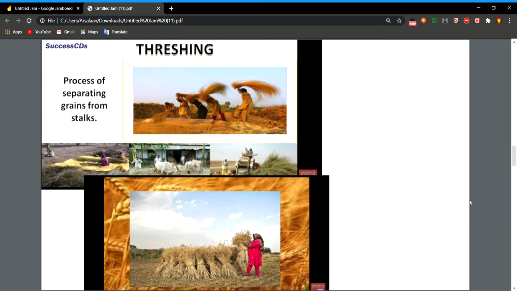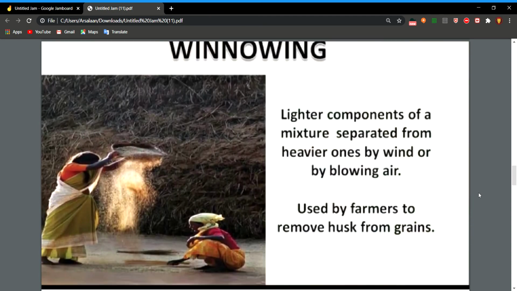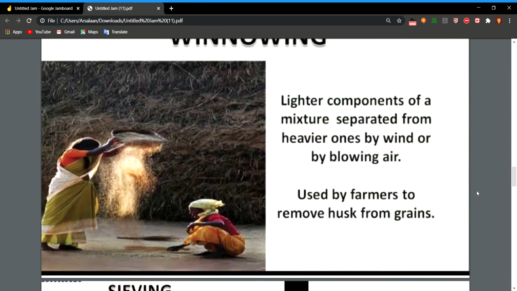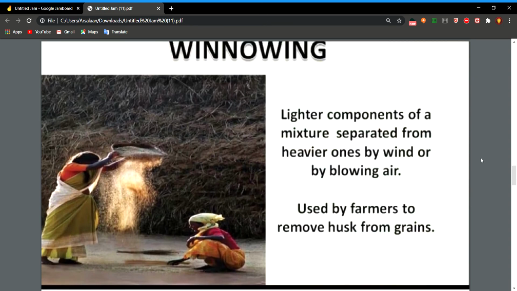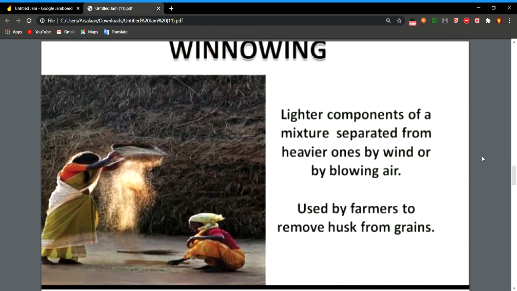Then there are large machines called threshers, and nowadays, when advanced methods of agriculture are developed, the farmers use threshers to separate out the grains and the stalk. The third method is winnowing. What is winnowing? Winnowing means separation of the lighter components of the mixture from the heavier ones by using wind or blowing air. It is used by farmers to remove husk from the grains.